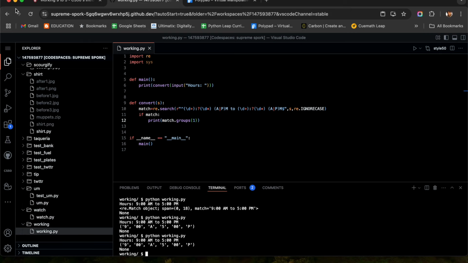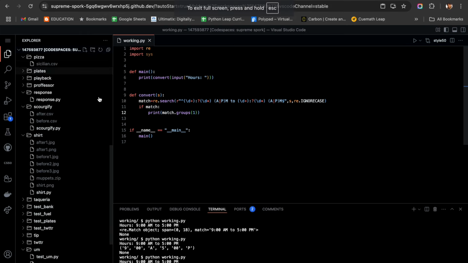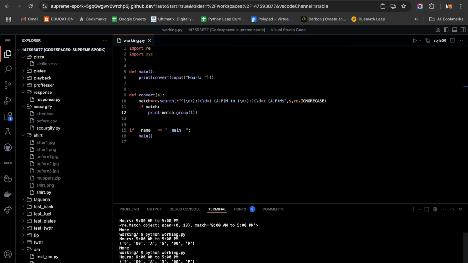So what happened? One second. I have written print match groups of 1. Why is it not coming? Okay, it is not groups, it is group. Only one value I am trying to print, right? Okay, so 9 is coming. 9 is nothing but, here the prefix starts from 1. This is the main thing we need to understand here.